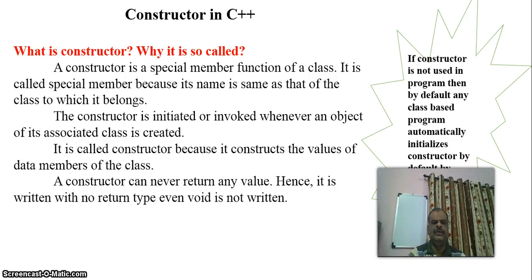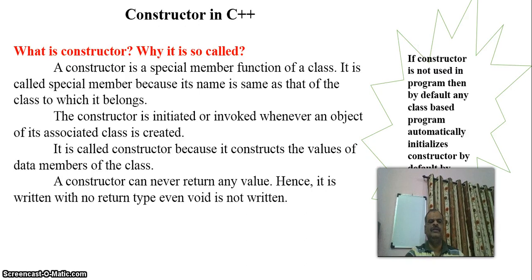We know that a class contains two kinds of members. The first is the member function and the other is the data member. A member function is a member of the class, and a data member is also a member of the class.